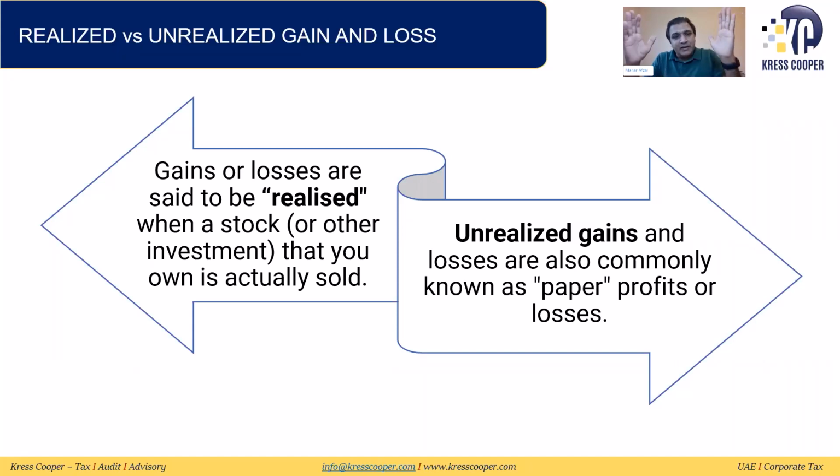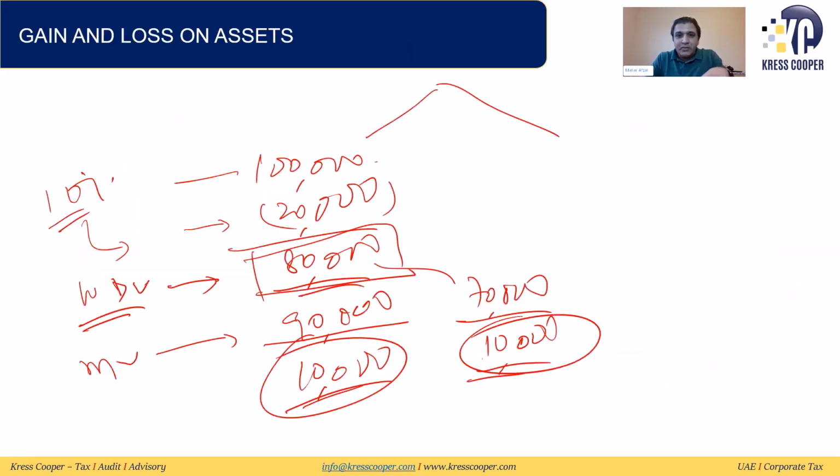So realized gain will be on sale basis and unrealized gain will be just on paper, the asset has not been sold. So this 10,000 we discussed on the previous slide, if the business is selling the asset and recognizing this 10,000, we will say this is a realized gain. If the business is not selling the asset and is recognizing or not recognizing this gain, it will be considered an unrealized gain. We will discuss whether they need to recognize it or not.